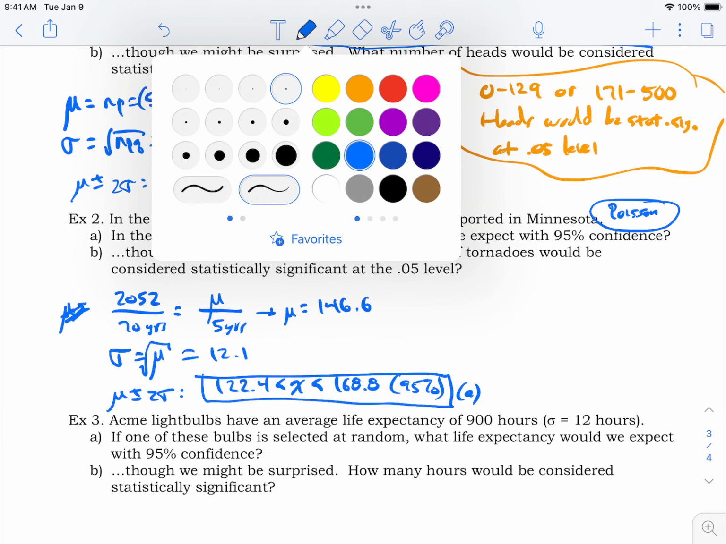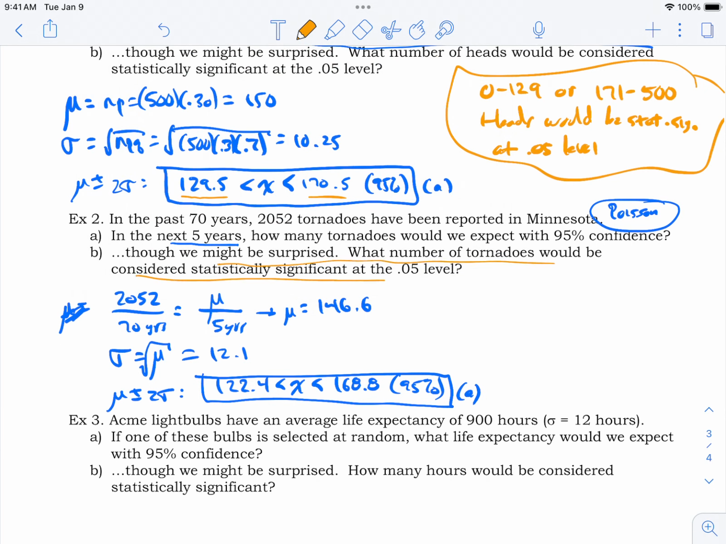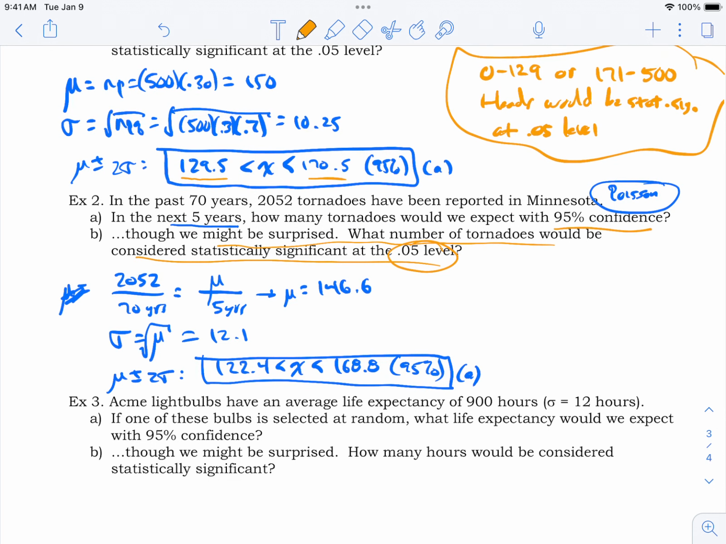And then for part B, we might be surprised. So how many would be considered surprising? Now again, 0.05 level is talking about the same boundaries or borders as a 95% confidence level. So we can just look at these numbers and say anywhere between 0 and 122, I'm rounding outwards, so to speak, or anywhere between 169 to infinity, I guess, would be considered statistically significant at the 0.05 level.